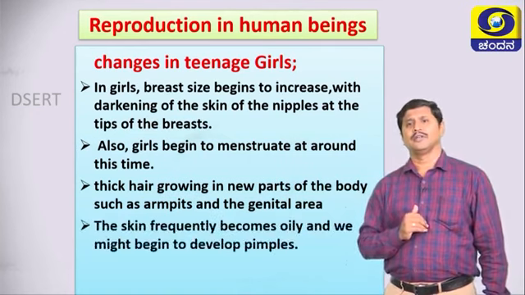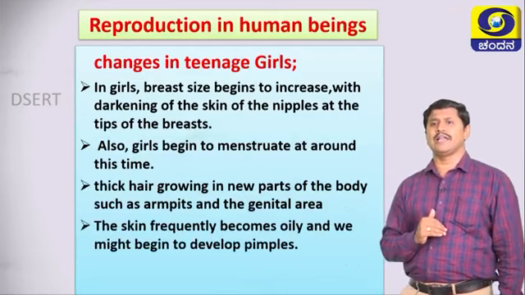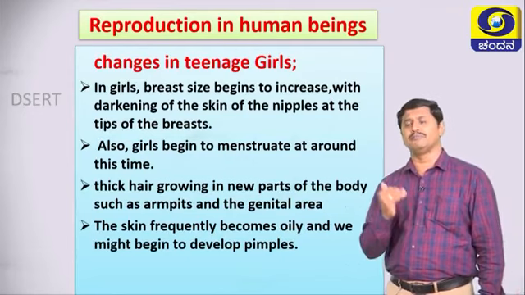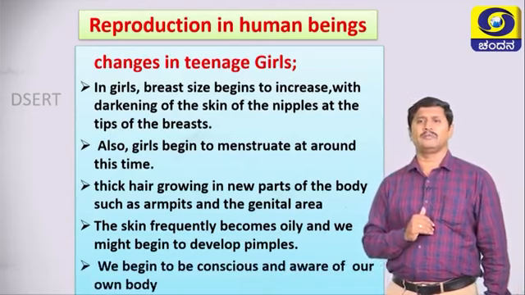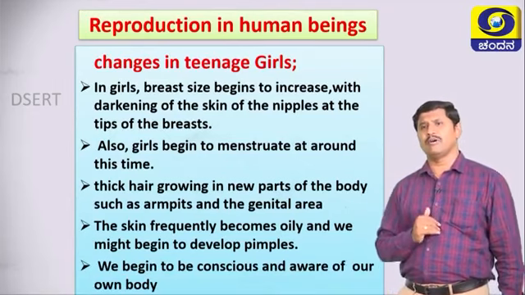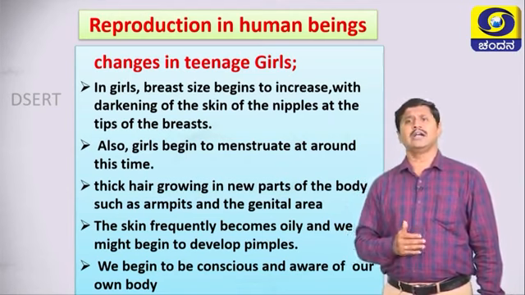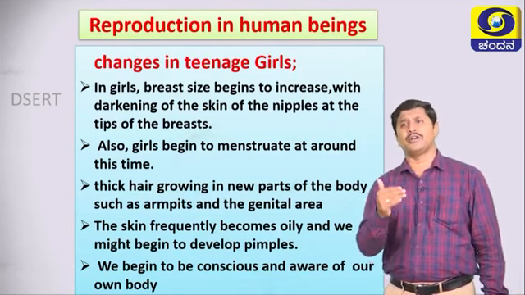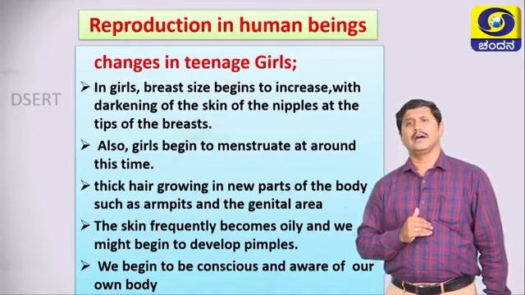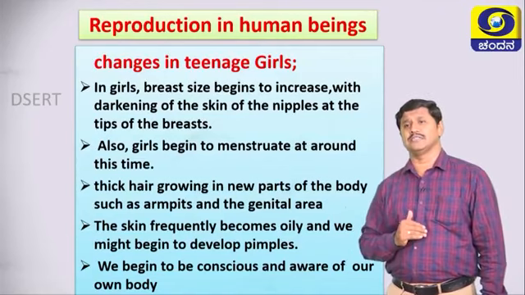The skin frequently becomes oily and we might begin to develop pimples, and we begin to be conscious and aware of our own body. These are all the changes that occur in teenage girls, and these are the characters of puberty of the girl. Okay. Or the secondary sexual characters in girls.